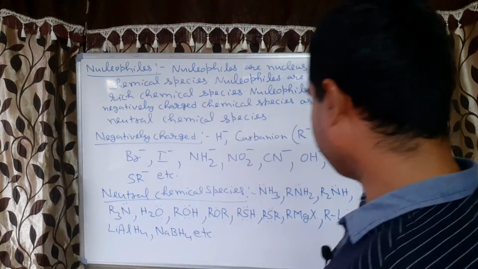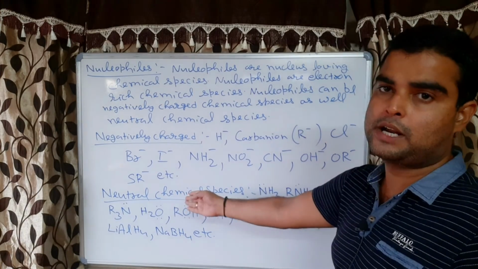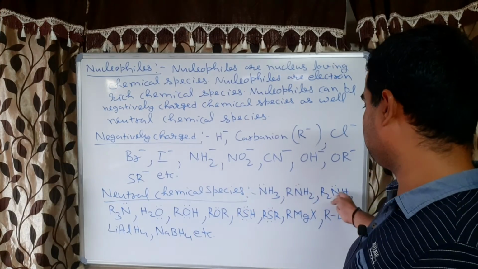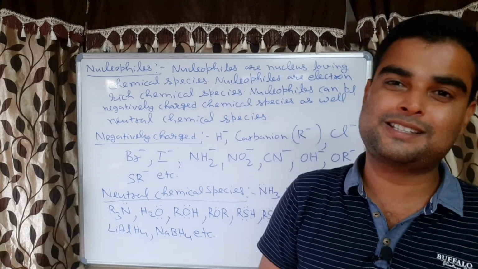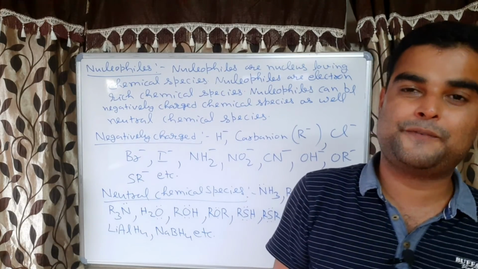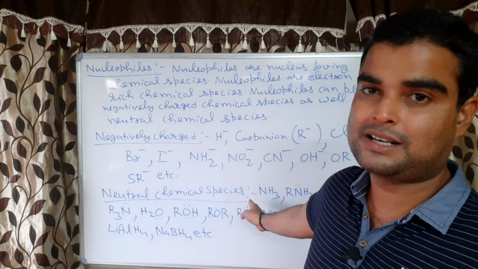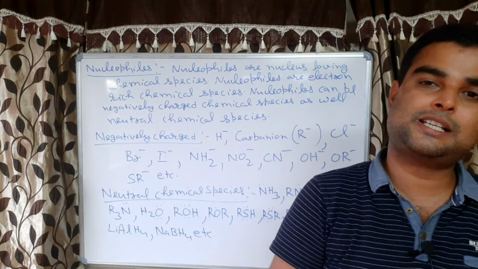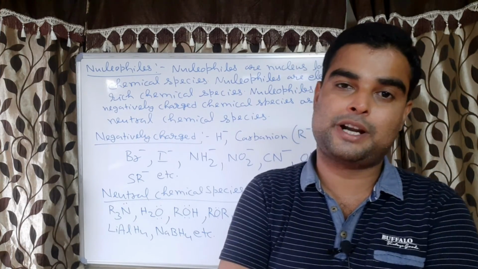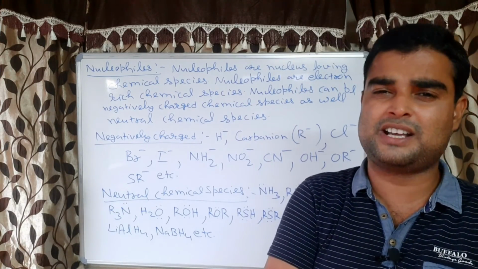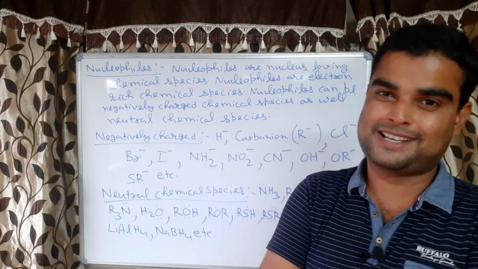Now here you can see they have lone pairs of electrons. This one, this one, this one, this one, this one. So lone pair of electrons means they have the tendency of donating electrons, correct? They have excess of electrons, correct or not? Since they have excess of electrons, they have the tendency to donate electrons, and having the tendency to donate electrons is called Lewis base, correct?